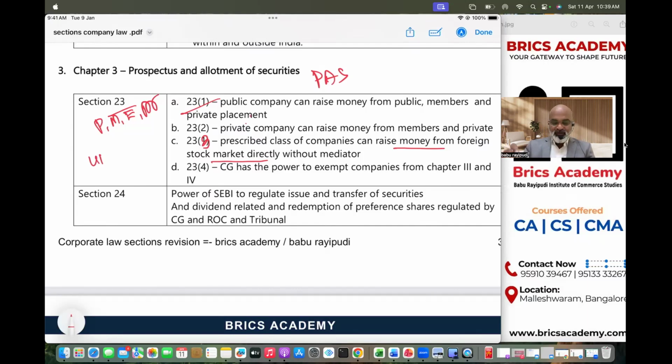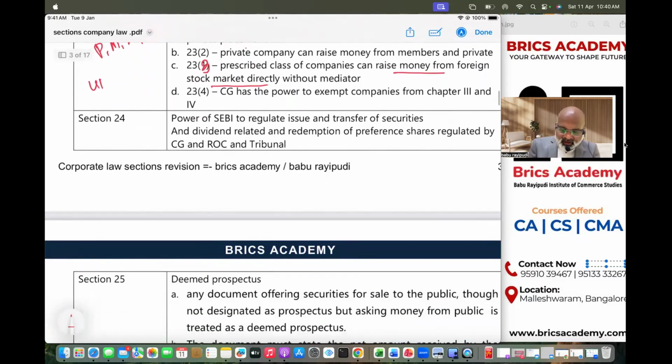All right, understood. Now that is section 23. So if you want to put a title for section 23, you can put the title as issue of securities: issue of securities by public company, by private company, and by Indian company abroad directly. And the central government's power to exempt any company from complying with chapter 3 rules and regulations and chapter 4 compliances. All right, quickly move on.